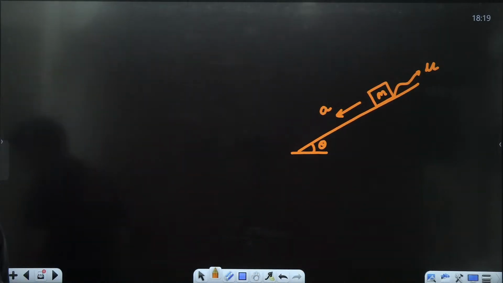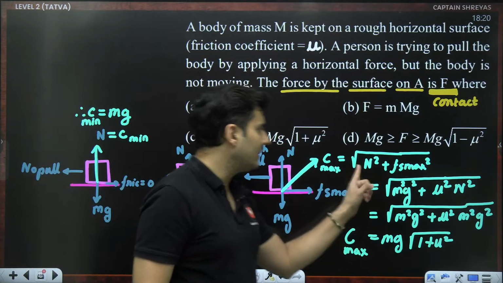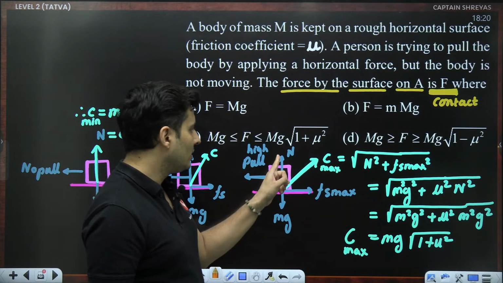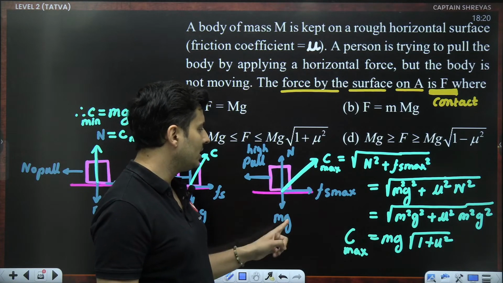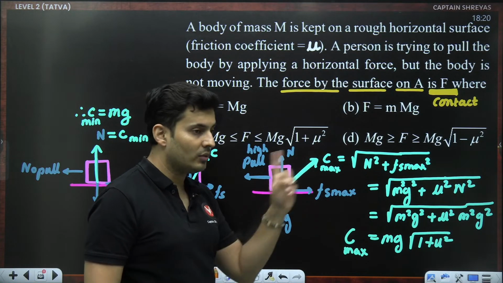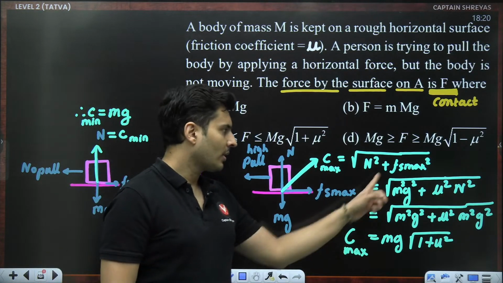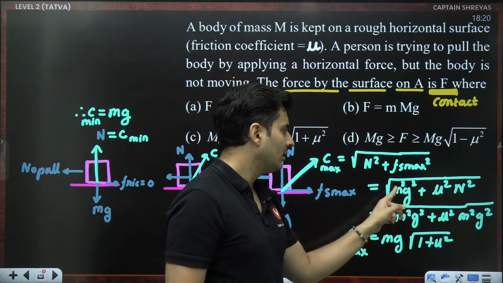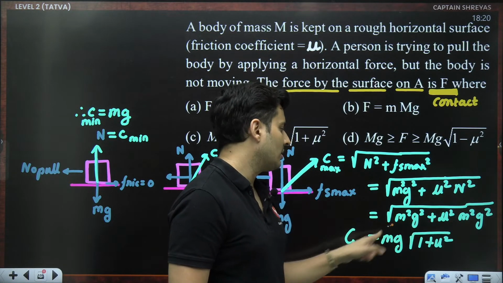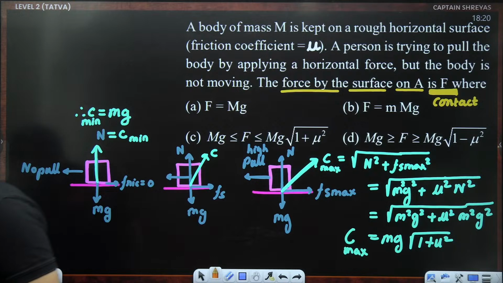Yes, Samita, that would be Fs max. How will normal be the resultant? No, normal is not the resultant. Normal and Fs max's resultant is the contact force. Normal will be just balancing mg. This and this combined together is the contact force. Contact force is not normal. Normal is just a component of the contact force. And Fs max is mu N, N is mg. N was always mg, so take mg outside the square root. So you will get this. Is that okay? Samita?